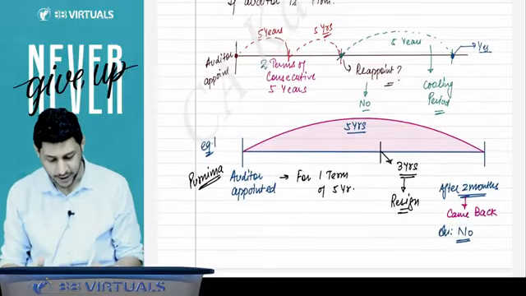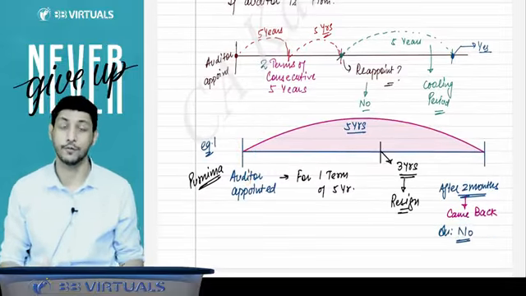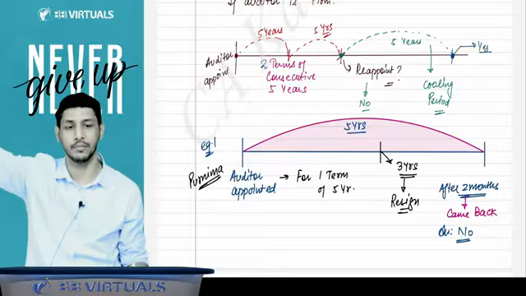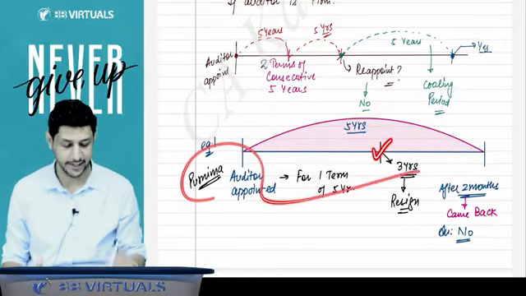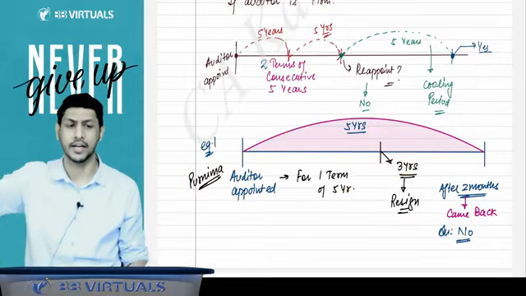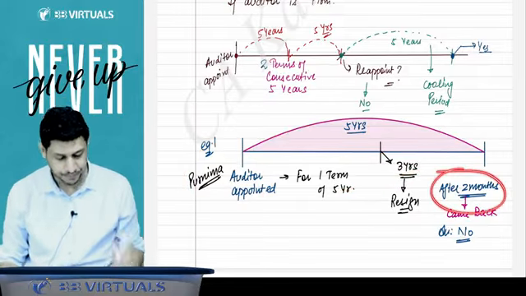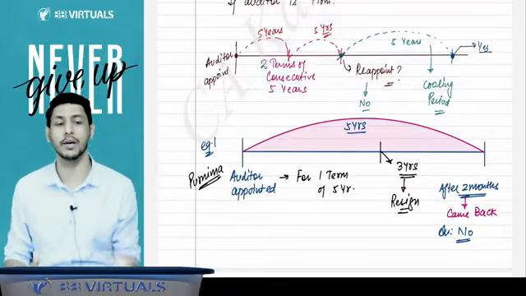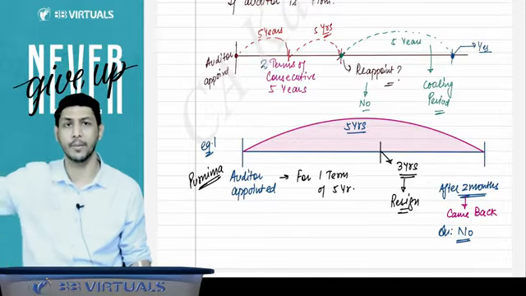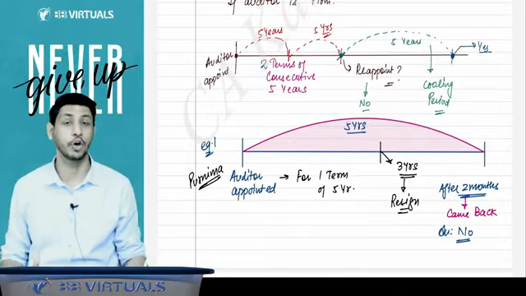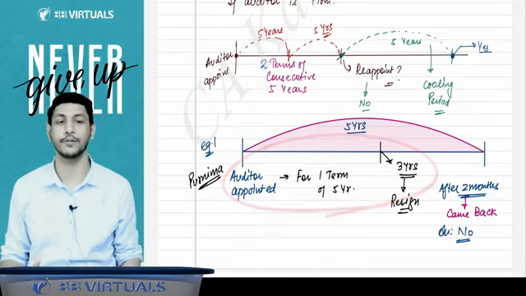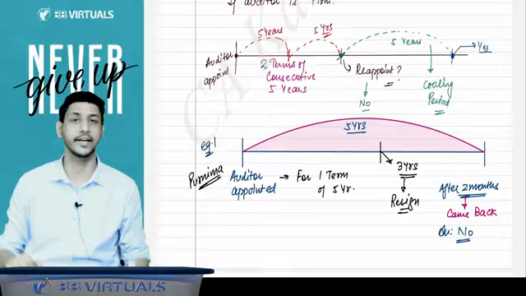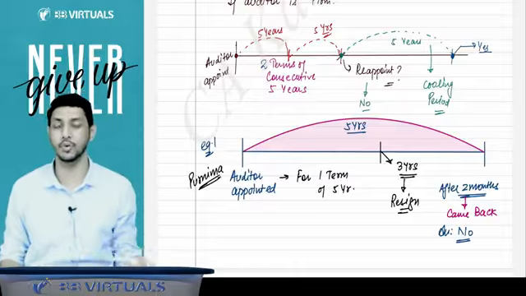Now understand one more point. Suppose one person was appointed as an auditor for a 5 years consecutive term. After 3 years, that auditor resigned. Again, after 2 months, he realized his mistake and came back to the company and said that please reappoint us. Whether he will be appointed? No, because that is the consecutive term of 5 years. Once you have resigned, your term is completed. Now you are at the cooling period. Now you cannot be the auditor.